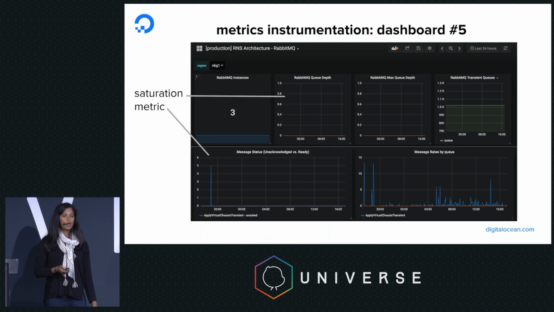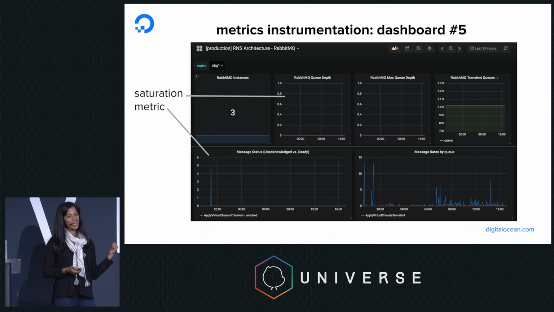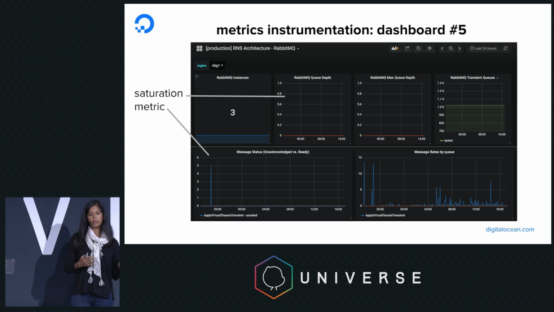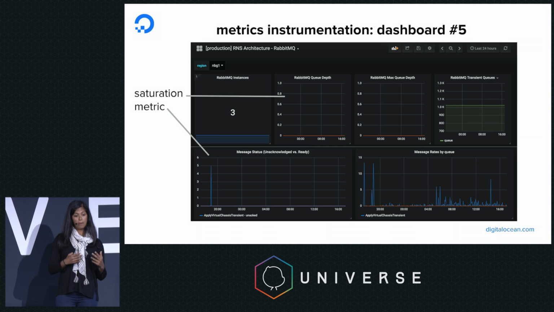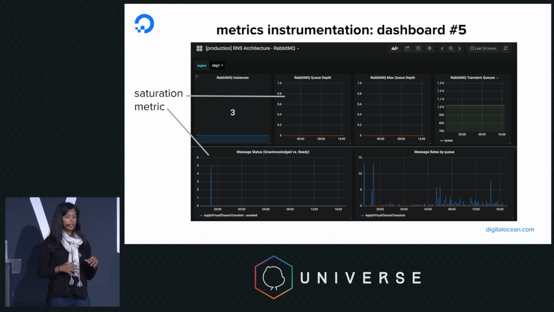And just when you thought there couldn't be any more dashboards, there were still yet more dashboards. So we also have saturation metrics for our queues that we're using. And saturation, I mentioned, is something that's often a little trickier for people to understand, but hopefully this example gives you an idea. So we've got RabbitMQ queue depth as well as the message status. So what is kind of our ratio of unacknowledged messages versus ready messages?